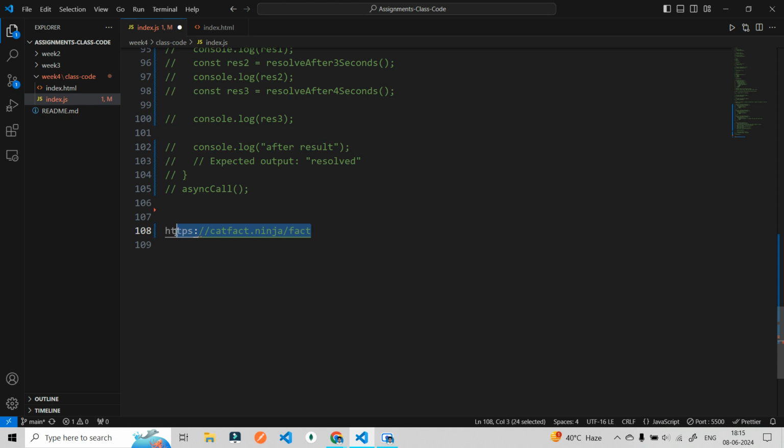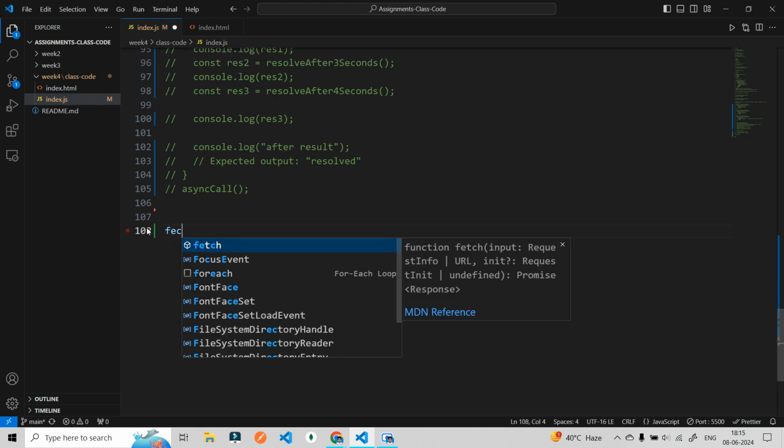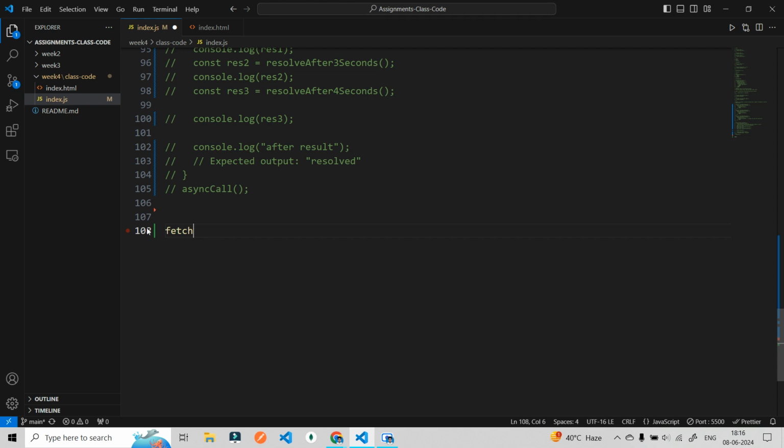This particular thing has data in it in JSON form, and now on the client side, on the browser side, we are going to fetch data from this particular API, which means we are going to extract the data from the box. So how are we going to do that? Let's see. We use something known as the fetch keyword. This is a reserved keyword, and this is a browser functionality. Just like we have setTimeout, just like we have prompt, in the same manner we have fetch.